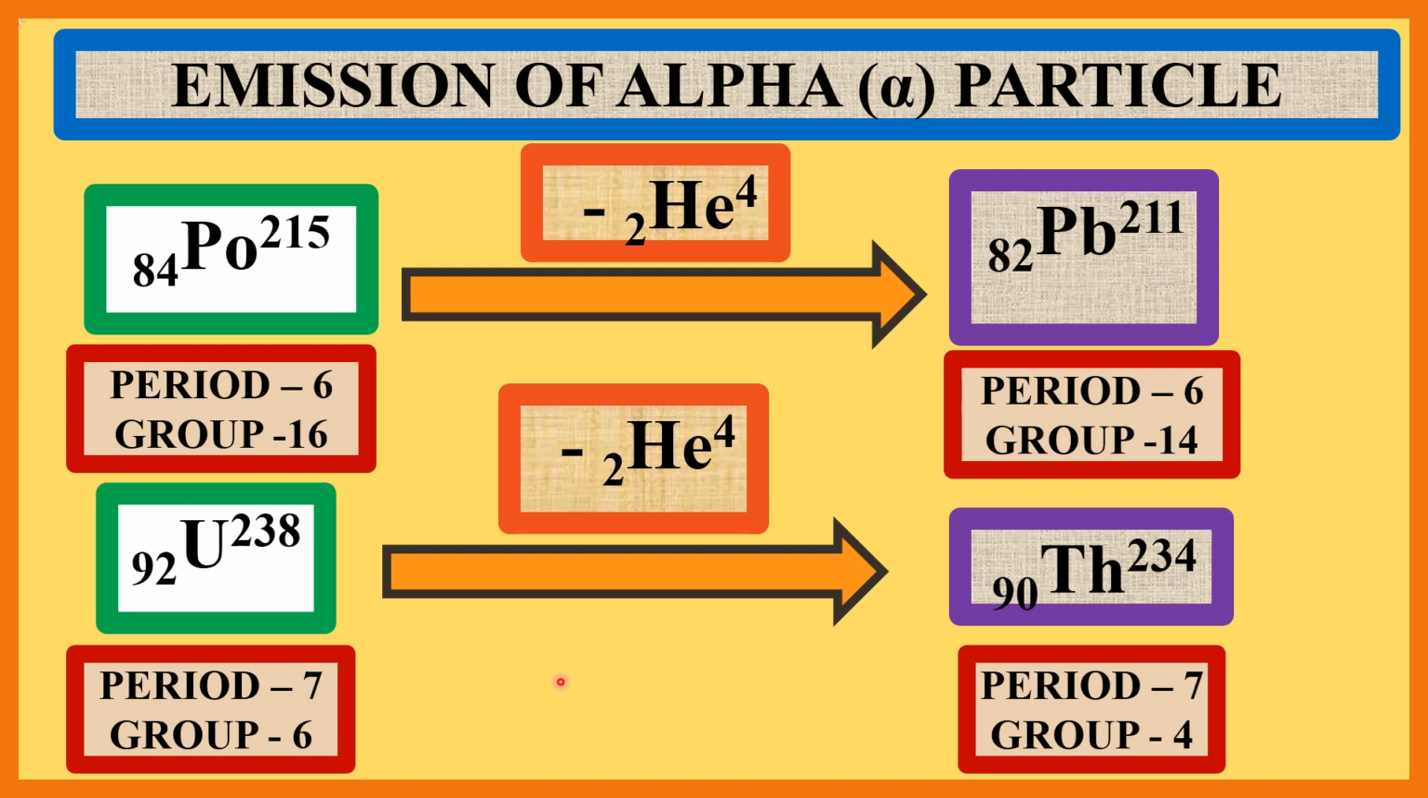The position of uranium in the periodic table is period 7 and group 6, and the position of newborn daughter element thorium in the periodic table is period 7 and group 4, that is, newborn daughter element thorium is displaced 2 places to the left in the periodic table.